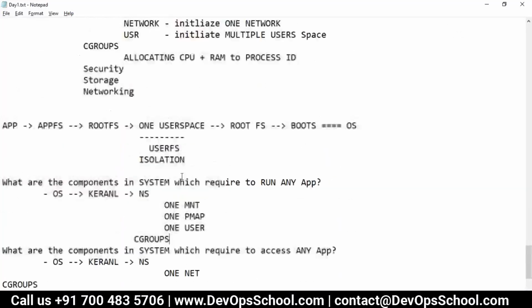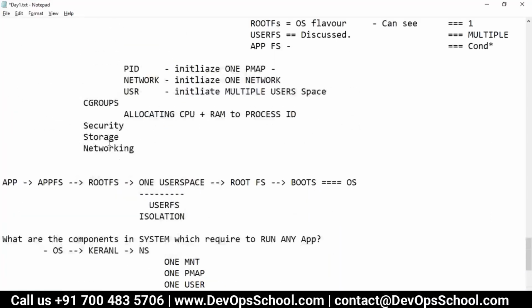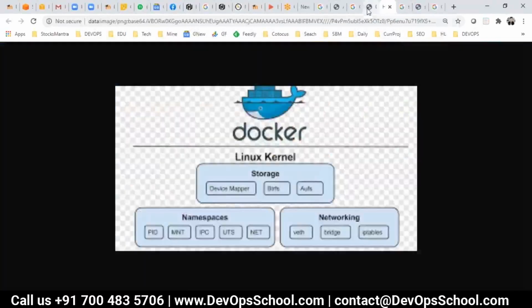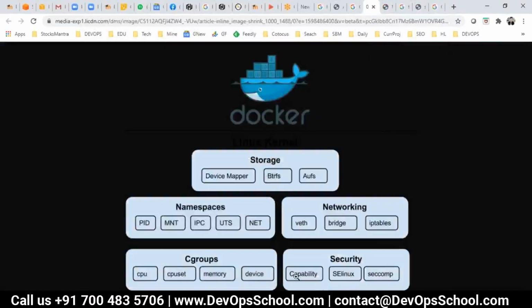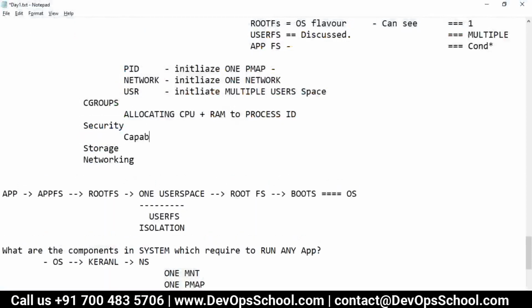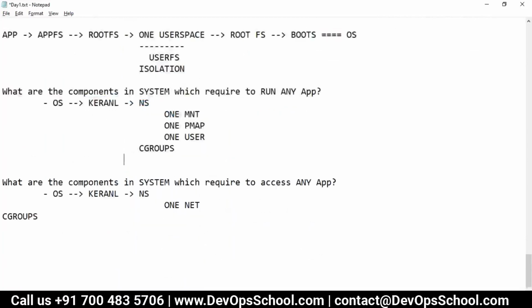Apart from that, this user should have access, whether it's root or non-root. That option comes from security. Security has multiple things, and I don't want to confuse you with too many things. Security has a capability. First thing, SELinux also, seccomp also, but mainly capability. So you require to decide whether this user has more access or less access.